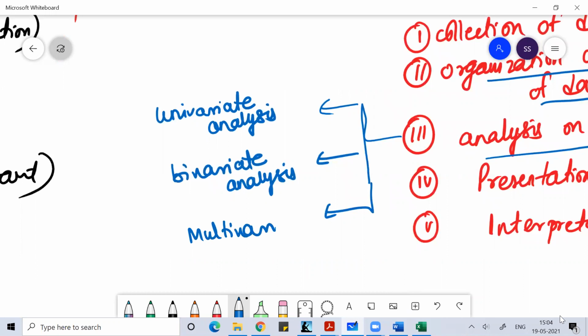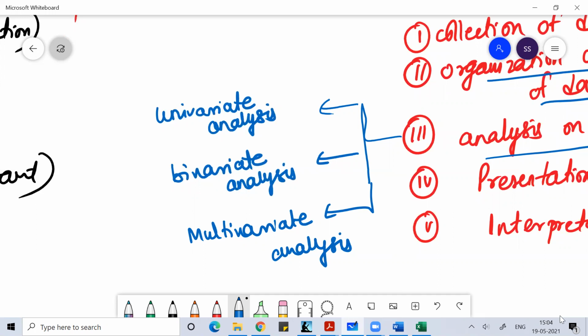So there are different ways through which I can analyze the data, because ultimately what we are studying here is the statistical description of data, how you can statistically describe data.